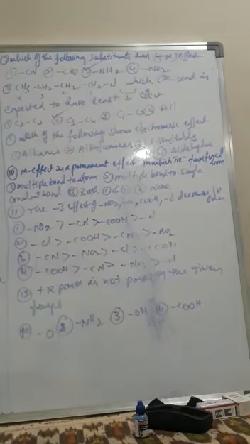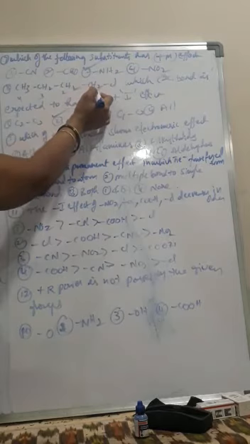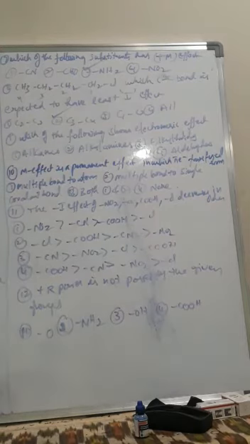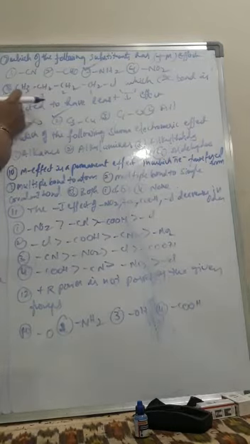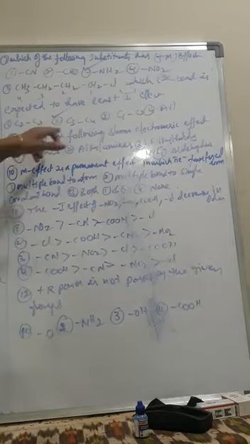Inductive effect gradually decreases. More inductive effect is observed at the carbon directly linked with the chlorine atom, the highly electronegative atom. After that it gradually decreases. Coming to the third and fourth carbons, it is more or less negligible. That's why the least inductive effect is shown between C3 and C4.